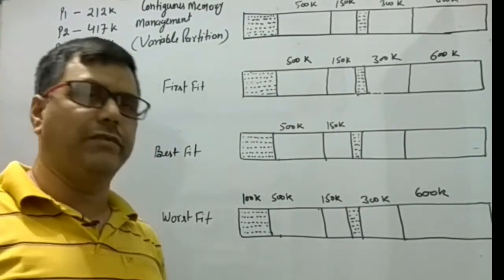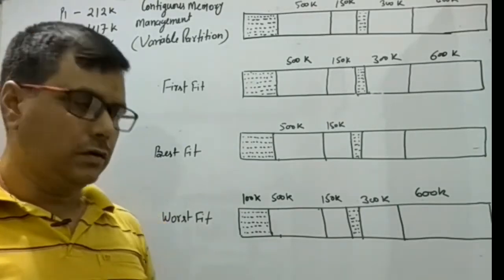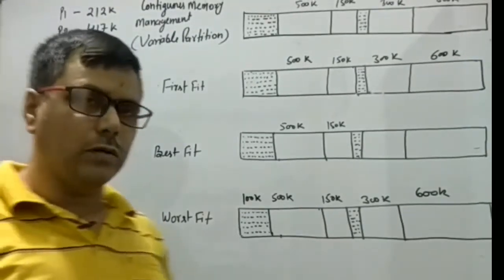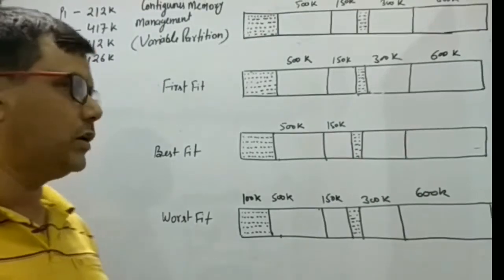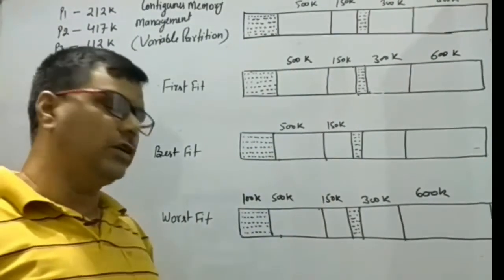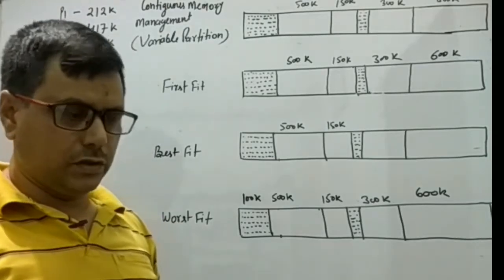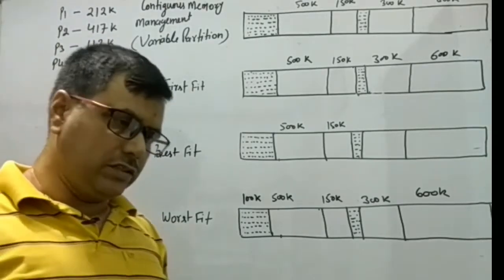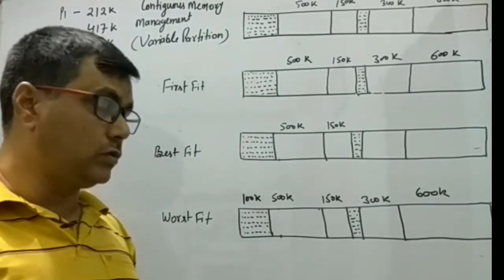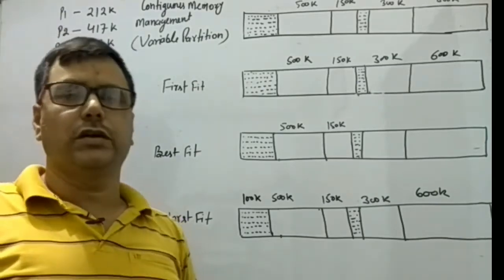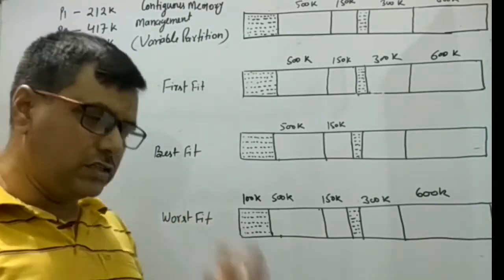Partition size may vary, and therefore it leads to multi-programming also. That means more than one program can be accommodated in the memory. So one major advantage of the variable partitioning scheme is that it supports enhanced multi-programming.